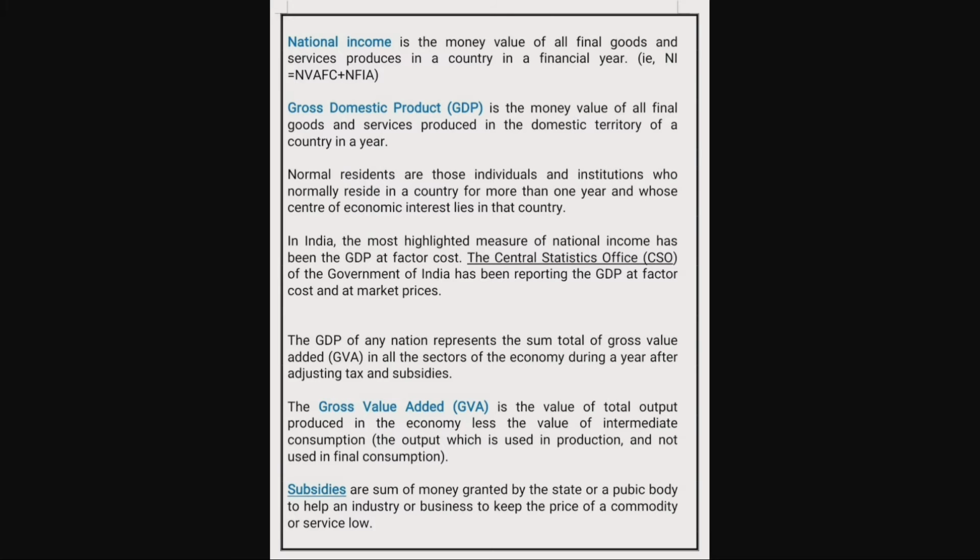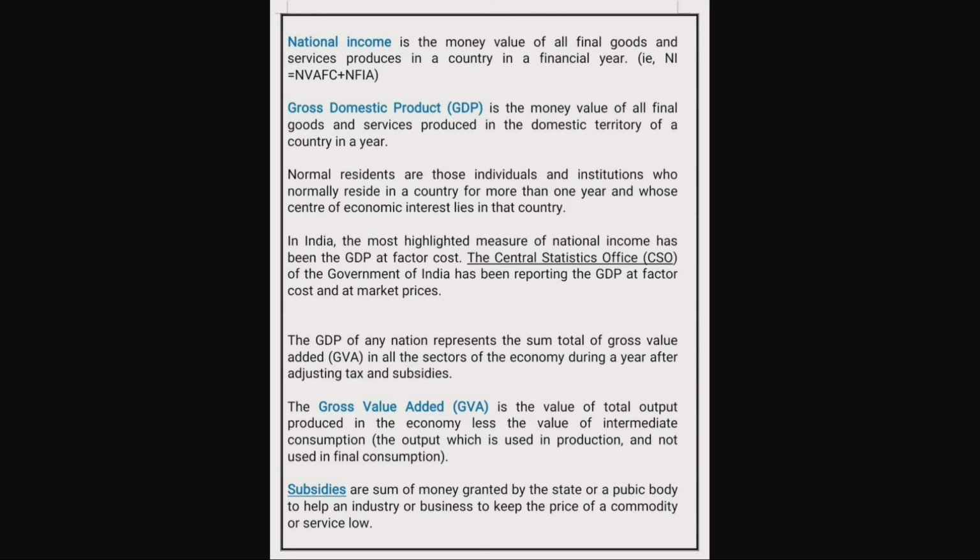And who is a normal resident? Normal residents are those individuals and institutions who normally reside in a country for more than 1 year and whose center of economic interest lies in the country. In India, the most highlighted measure of national income has been the GDP at factor cost. The Central Statistics Office, a government agency of India, has been reporting the GDP at factor cost and at market price.